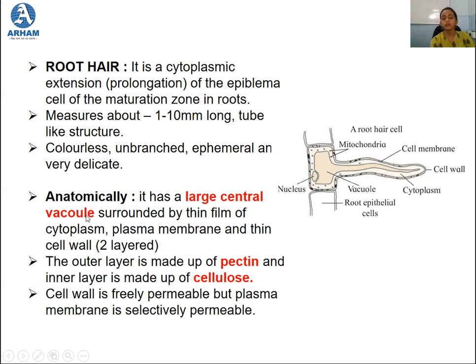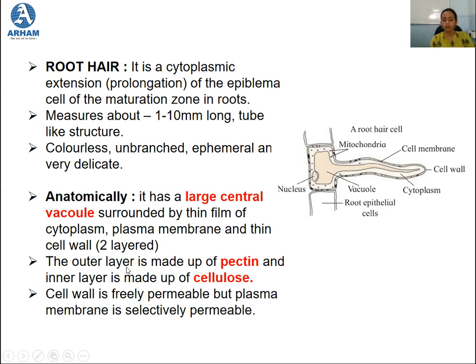Now when you talk about the anatomy of this root hair, it has a large central vacuole. So as you can see over here, this creamish or brown colored part is a large central vacuole which is surrounded by a thin film of cytoplasm. Okay, so it is surrounded by a thin film of cytoplasm, a plasma membrane and a thin cell wall, and the cell wall over here is two layered. So it is a double layered cell wall, a plasma membrane, and cytoplasm that are surrounding this large central vacuole.